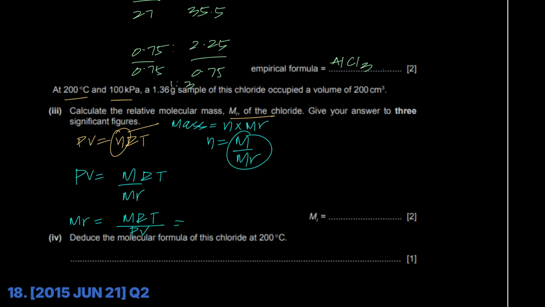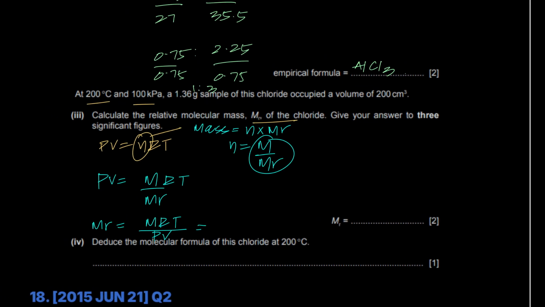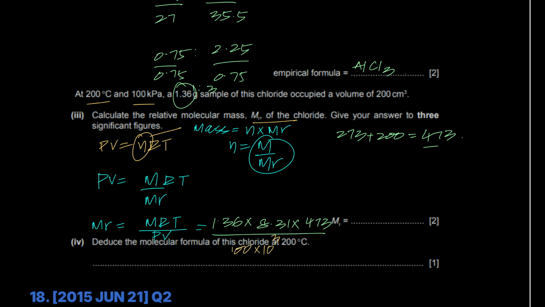And so what's M? Mass is given, 1.36. R is 8.31. T is 200 degrees Celsius, so 273 plus 200. The examiner sees your workings wherever you've done them. So it's 473 divided by, what do you get as P and V? P is 100 kilopascals, so 100 into 10 to the power 3 because converted into pascals. And V is 200 into 10 to the power minus 6 because convert cm cube into meter cube.